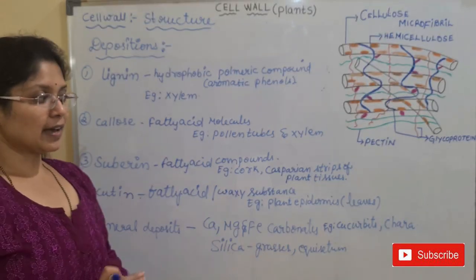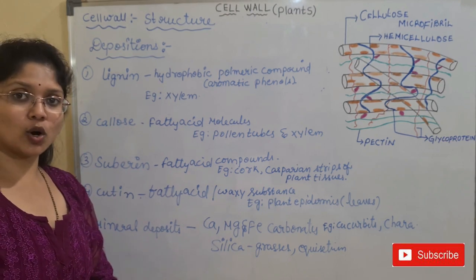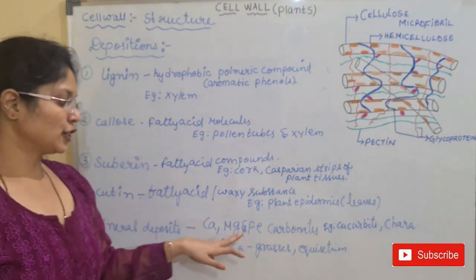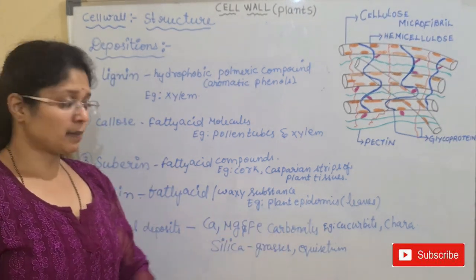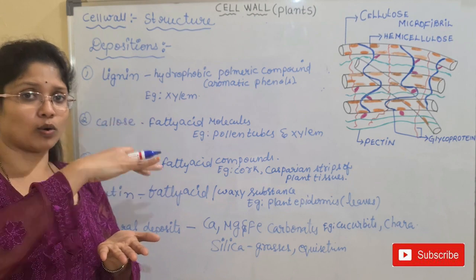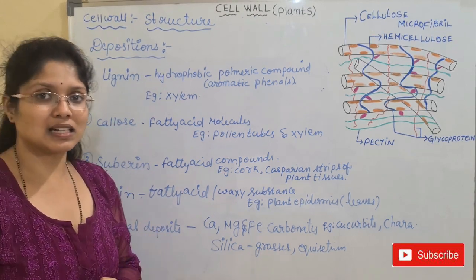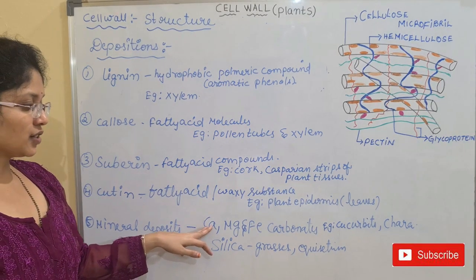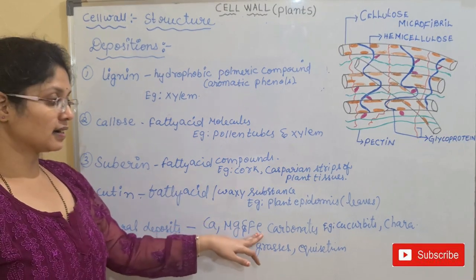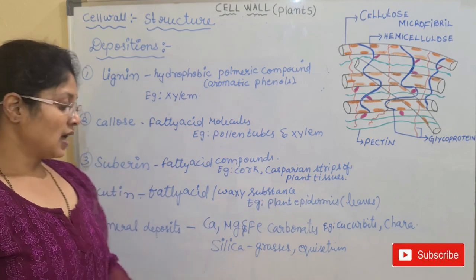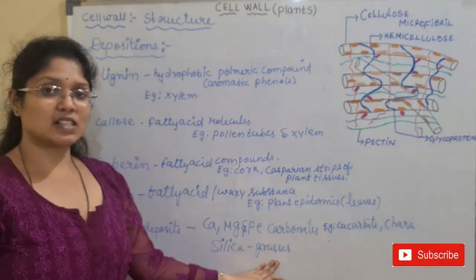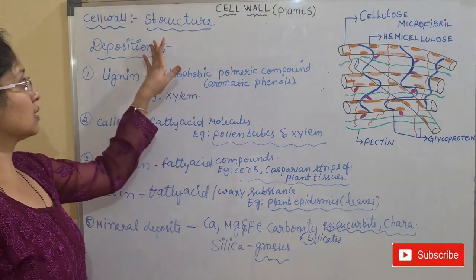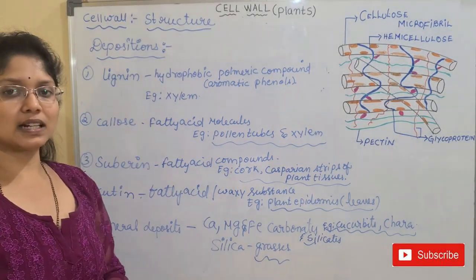In certain plants like cucurbits, mainly ridge gourd, bottle gourd, and different types of cucurbits, calcium and magnesium carbonates are present on their cell wall. Other than that, we have an algal member, Chara, which also shows calcium, mainly iron. Silica deposits are mainly seen in the grasses. So this is regarding the third most important component, that is deposition.